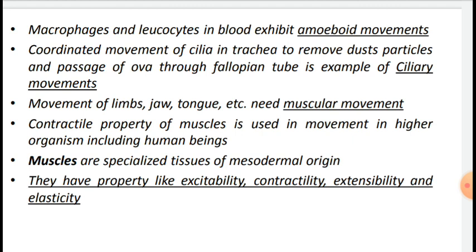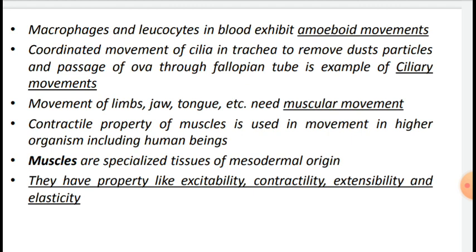Third kind of movement is muscular movement. Movement of our limbs, jaws, tongue and some other parts show this type of movement. The contractile property of muscles is effectively used for locomotion and other movements by human beings and the majority of multicellular organisms. Locomotion requires perfectly coordinated activity of the muscular, skeletal and neural systems.